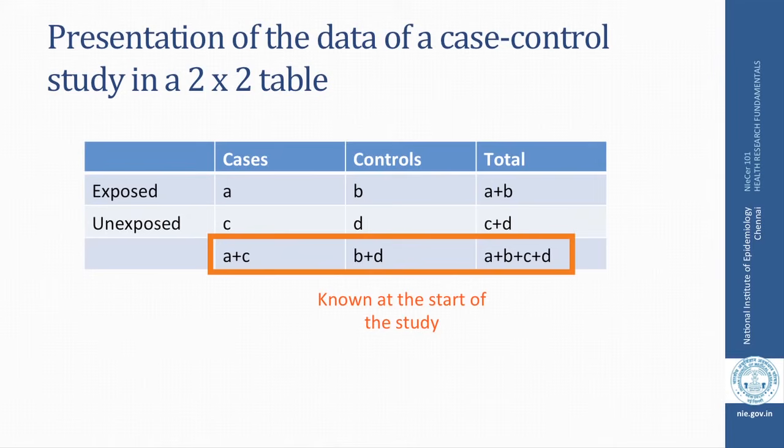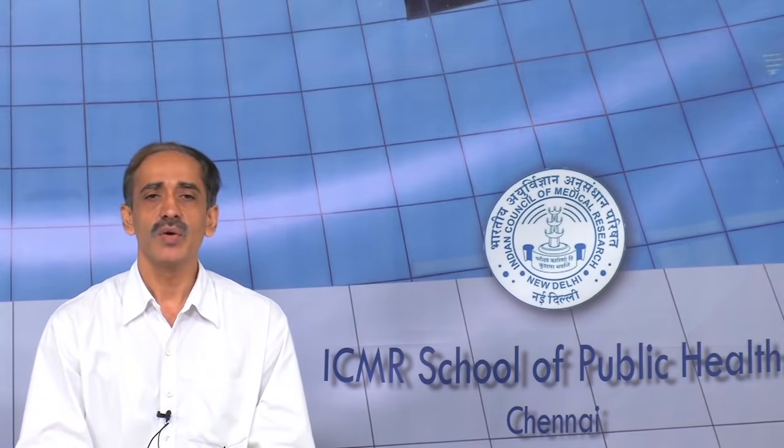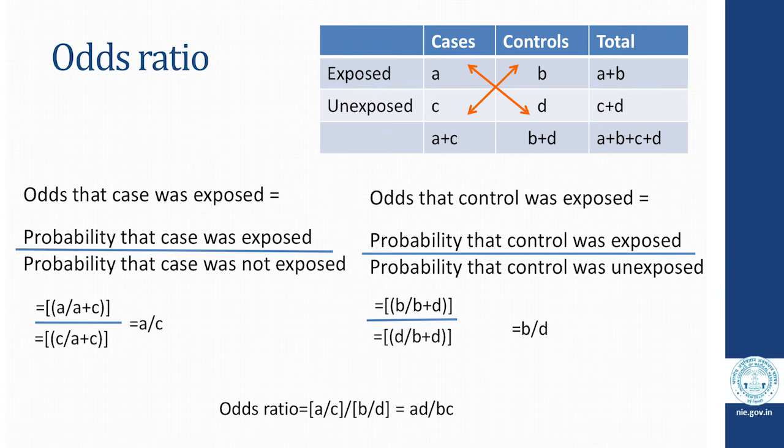In case control study, we cannot calculate incidence of disease like what we could calculate in case of cohort studies. So, what we do is essentially we calculate a measure of association called odds ratio. The odds that a case was exposed is given by this formula: probability that a case was exposed upon probability that a case was not exposed.